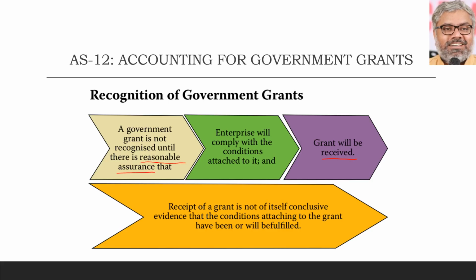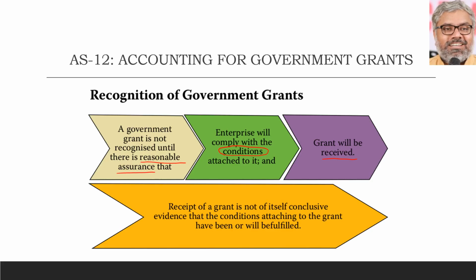Conditions are different, receipt is different. Sometimes the conditions may be such that they can never be fulfilled. Then you cannot recognize that grant, because there is no reasonable assurance that conditions will be fulfilled. Just because you received the grant, there is no guarantee that the conditions will be fulfilled. So receipt is not conclusive evidence.